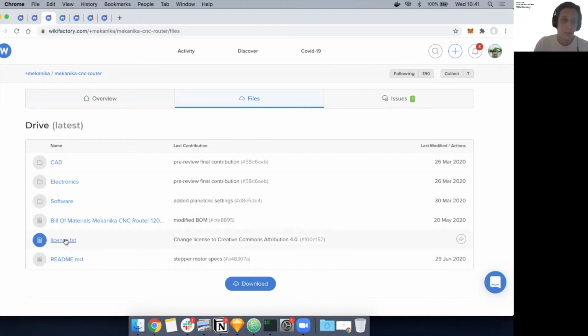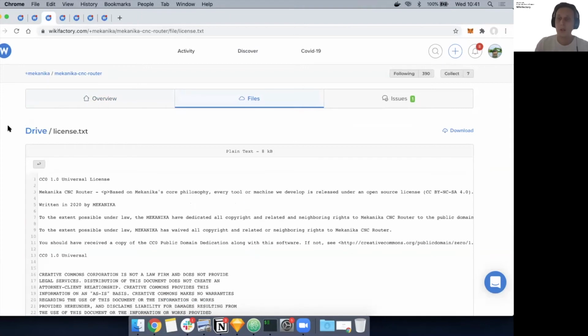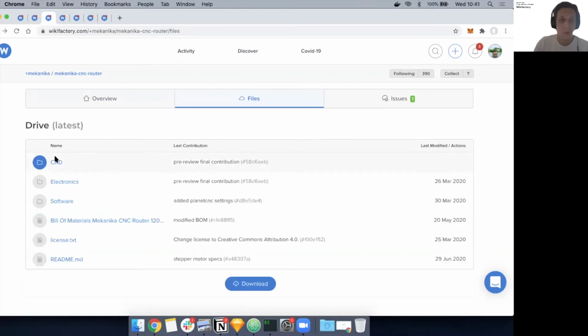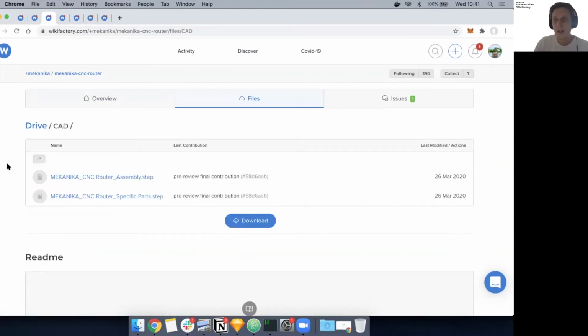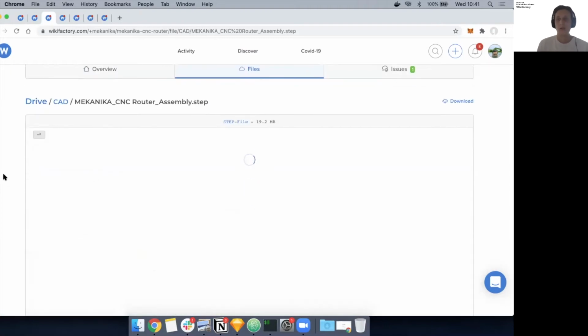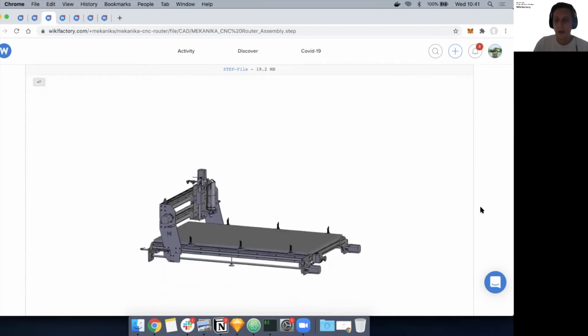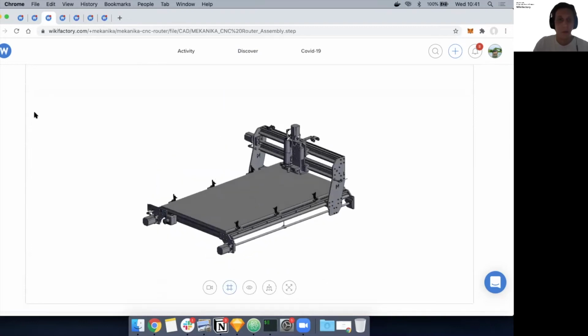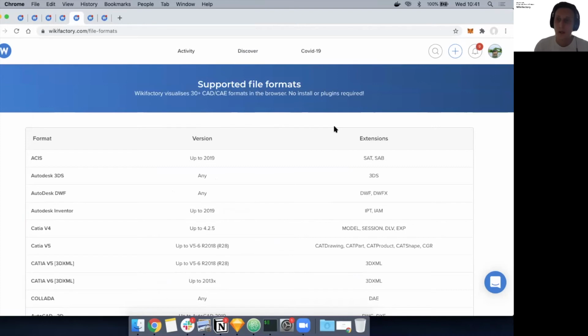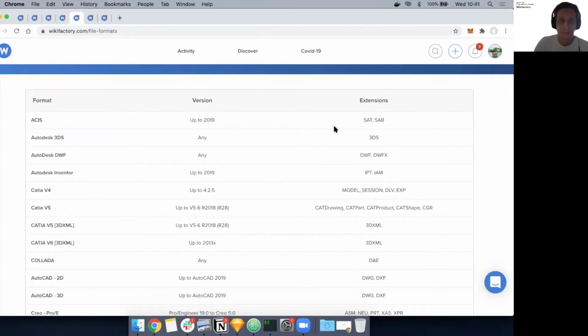And of course, being all about physical product development, we don't only visualize the usual suspects like text, photos, and videos, but we also visualize a bunch of CAD and engineering formats. And we do this directly in the browser without any need to install any kind of plugins or anything like that. Things just get streamed in. It also works nicely on phone and tablet. And here we've got their CNC router. We support over 30 of the industry standard file formats. If you want to check those out, they're on wikifactory.cn/file formats.